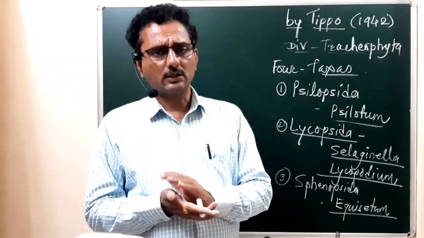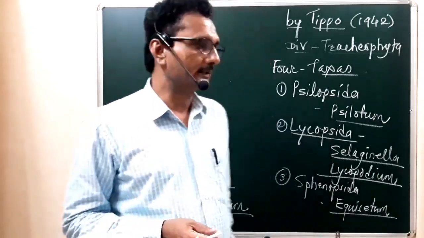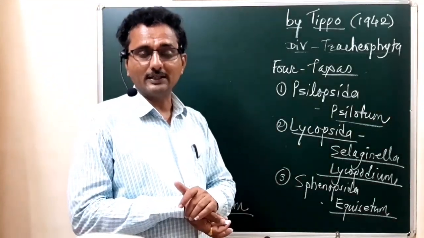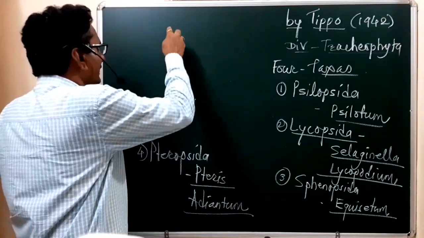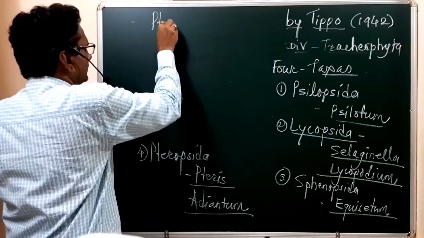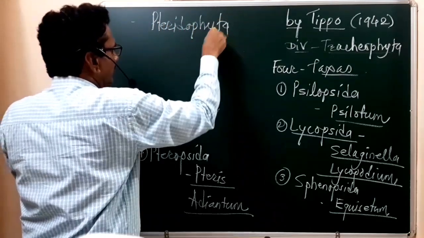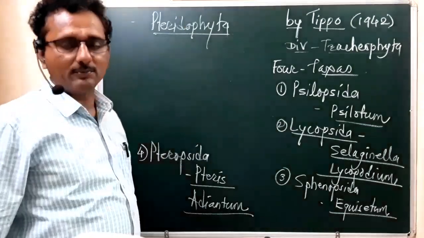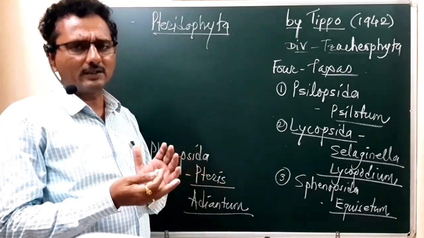Then what about today's plant group? Today's plant group is a little more evolved than the Bryophyta plant group, and that plant group is Pteridophyta. This plant group is evolved from the Bryophyta. No doubt, it is evolved from the Bryophyta.